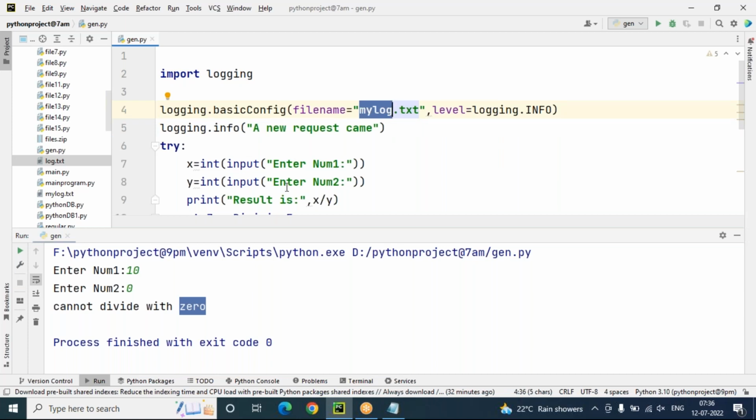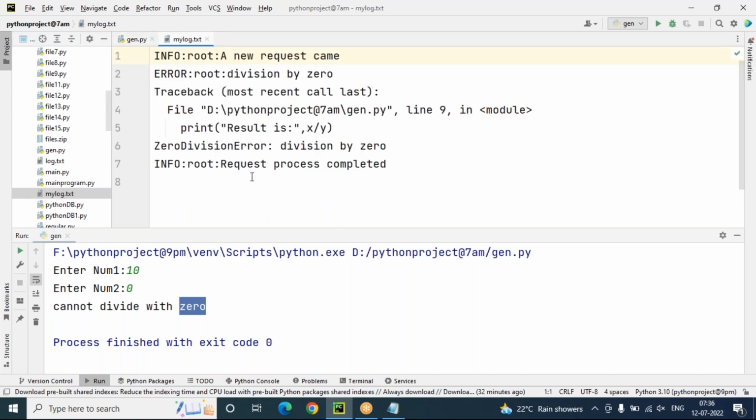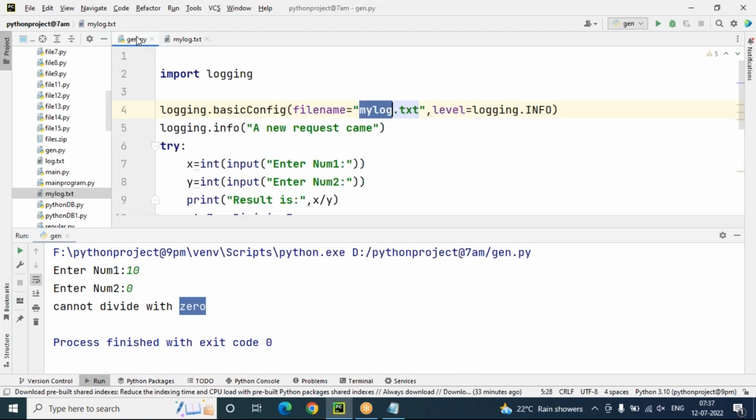Okay, so what information is there? If you want to see, you can go to mylog.txt. Where is mylog.txt? Here it is created. Double click on it. Now you can see this information is automatically captured behind the scenes. Info message, root message, a new request came. Error is there, root error, division by 0, and traceback. That is the file location in D drive, Python project at 7 a.m. File name is gen.py, line number 9. There is an issue like division by 0, when the user entered the second number as 0. This information we are storing. This is log file information.